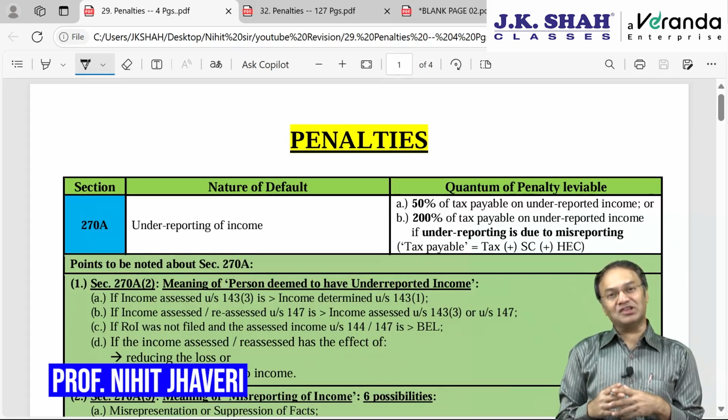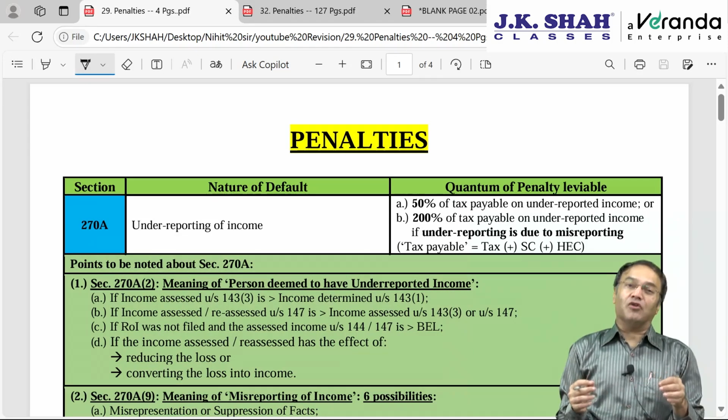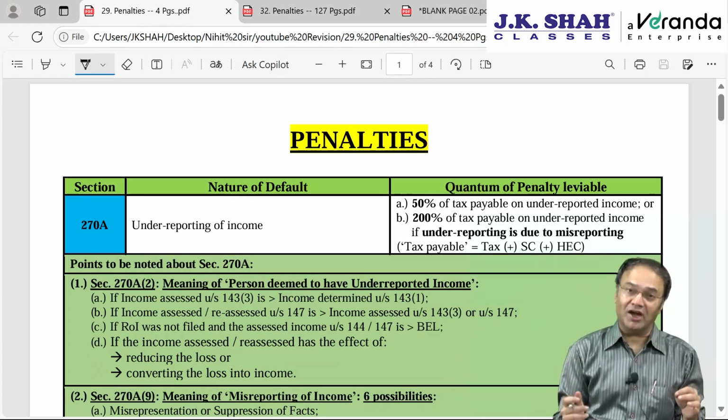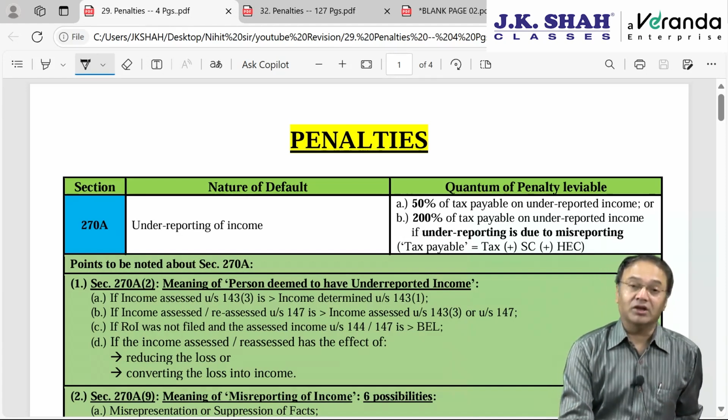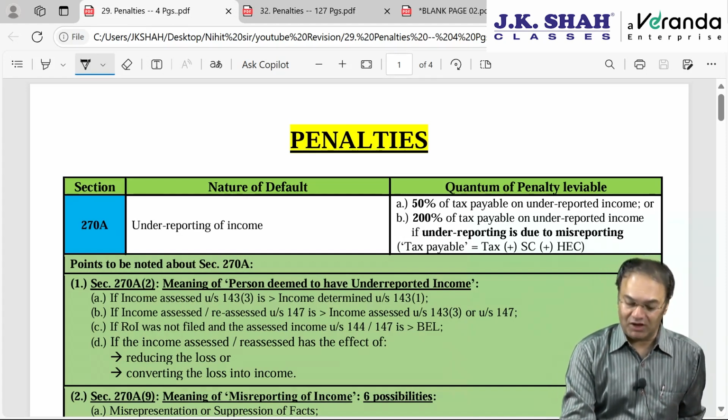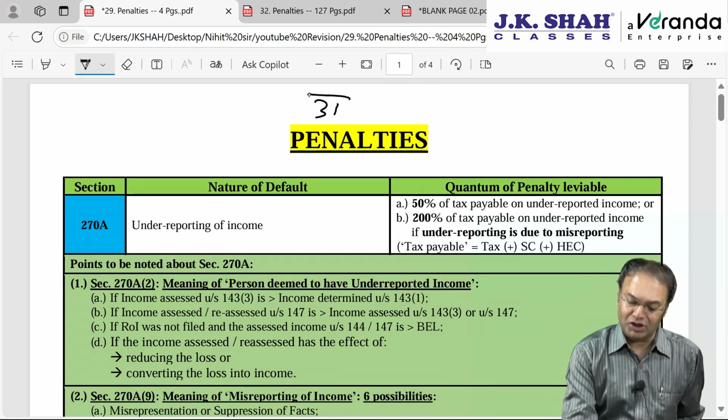Today we will be revising the penalties chapter for CA Final Direct Tax and International Taxation for AY 2025-26, that is May 25 and November 25 attempts. There are 31 penalties given in the Income Tax Act.